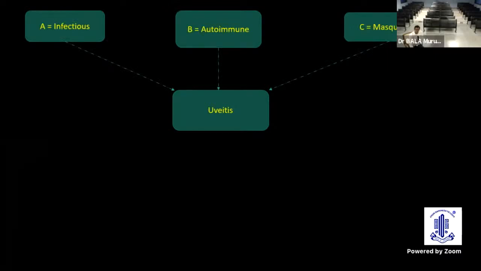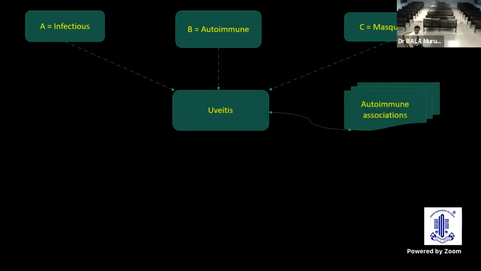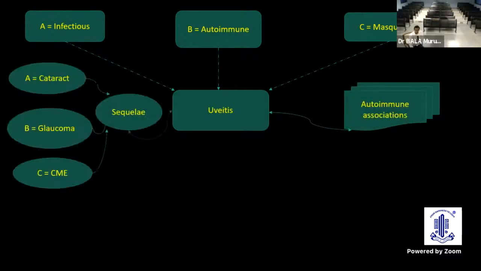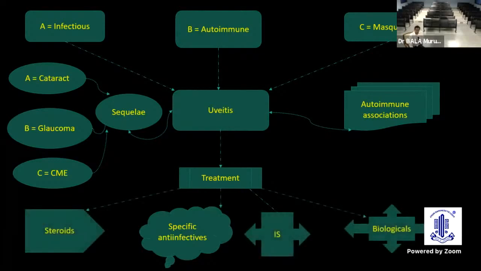Uveitis is multifactorial. It could be infectious, autoimmune, masquerade, or due to other multiple causes. And surprisingly, it has a lot of autoimmune associations. It can cause sequelae like cataract, glaucoma, CME, and so many others. We need to have a specific approach to treat the uveitis as well as the sequelae. In this armamentarium of treatment, we have various drugs, starting from steroids, specific anti-infectives, immunosuppressives, as well as biologicals.